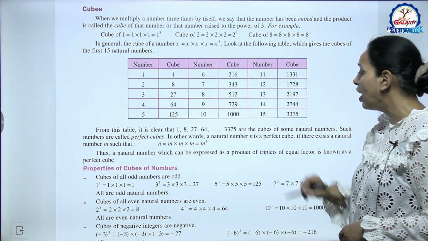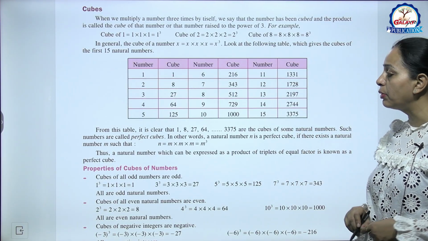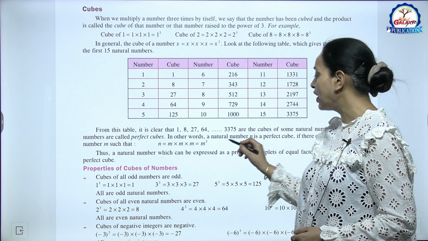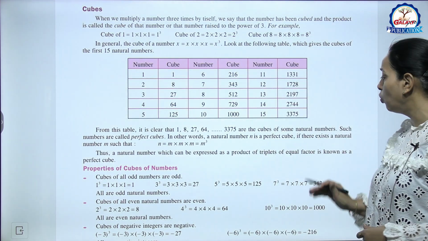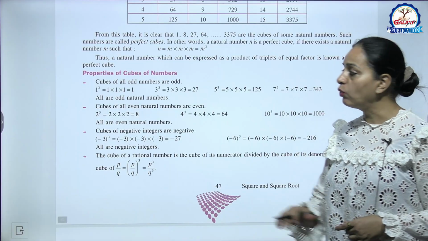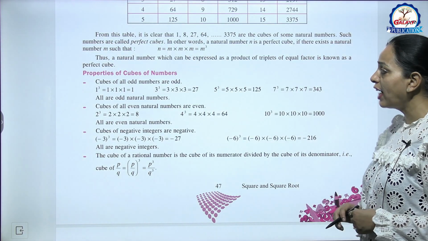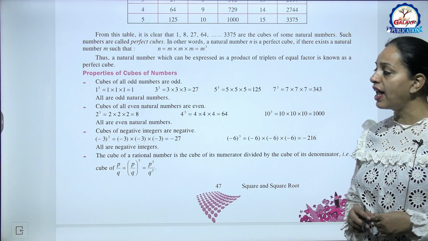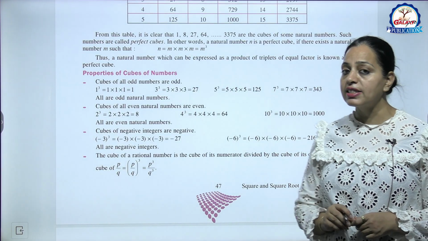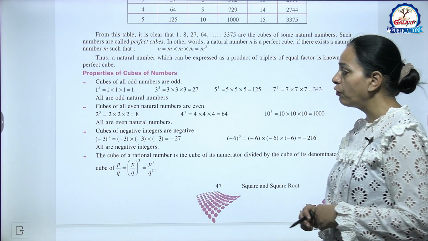These all are the perfect cubes. These all are the cubes of some natural numbers. So such numbers are called perfect cubes. In other words, a natural number n is a perfect cube if there exists a natural number m such that n equals m into m into m, that is m cube. So thus a natural number which can be expressed as a product of triplets of equal factors is known as a perfect cube.